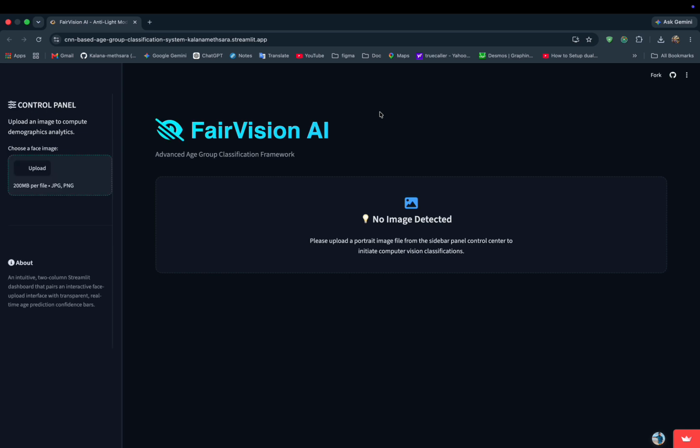This code checks how bad a mistake is. For example, if a person is 25 years old and the model guesses 35, that is a minor error of just one age bracket. But if the model guesses 70, that is a severe error.